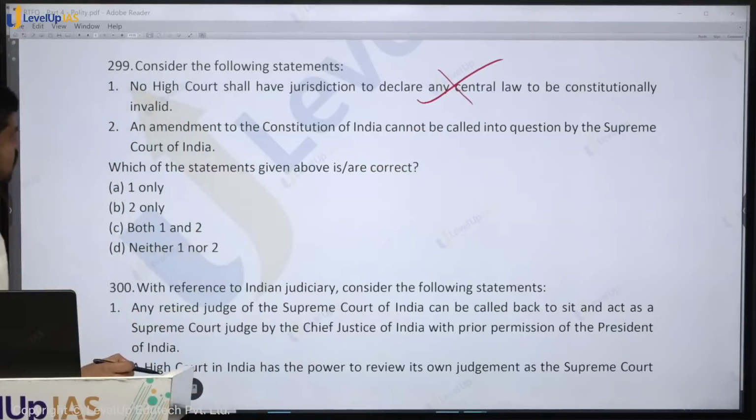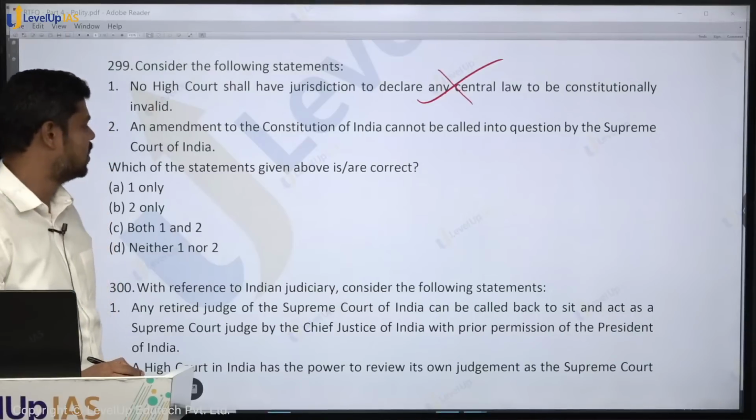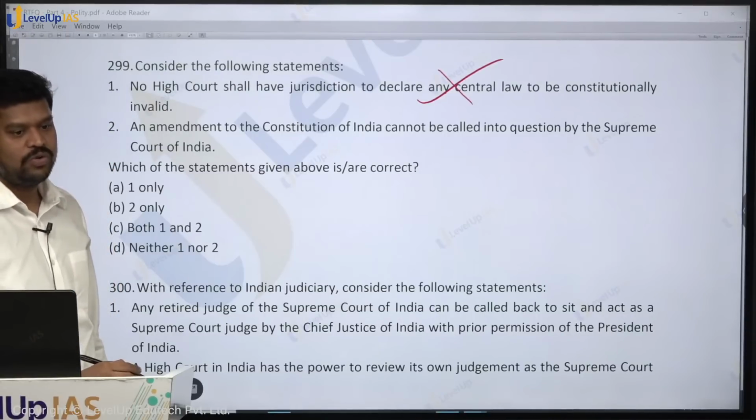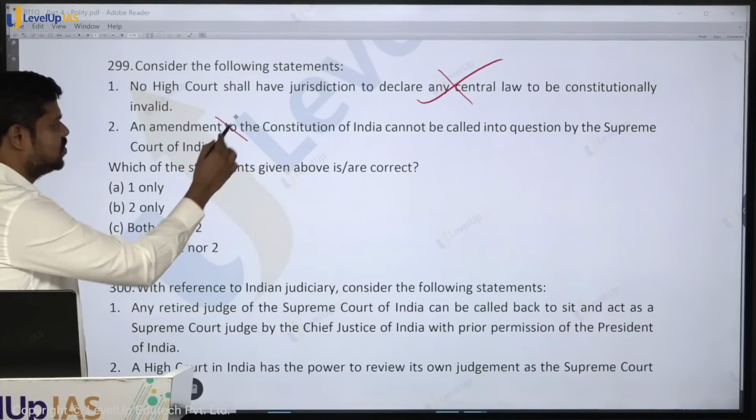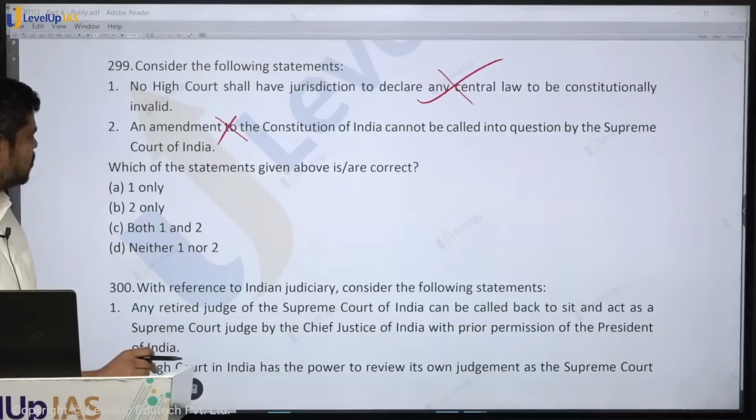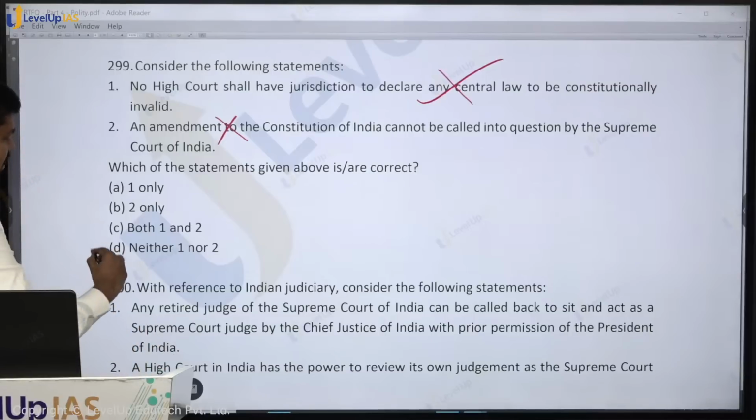An amendment to the Constitution of India cannot be called into question by the Supreme Court of India. Then who will call them into question? It is only the Supreme Court of India. So this is also wrong. So which of the statements given above are correct? It is neither 1 nor 2.